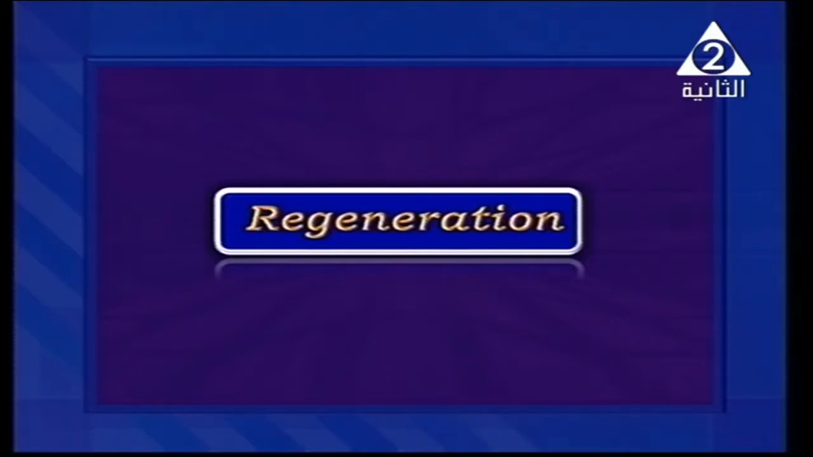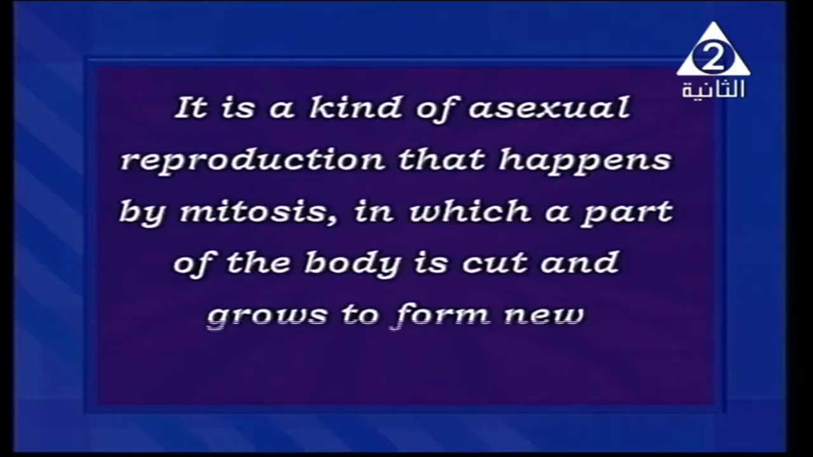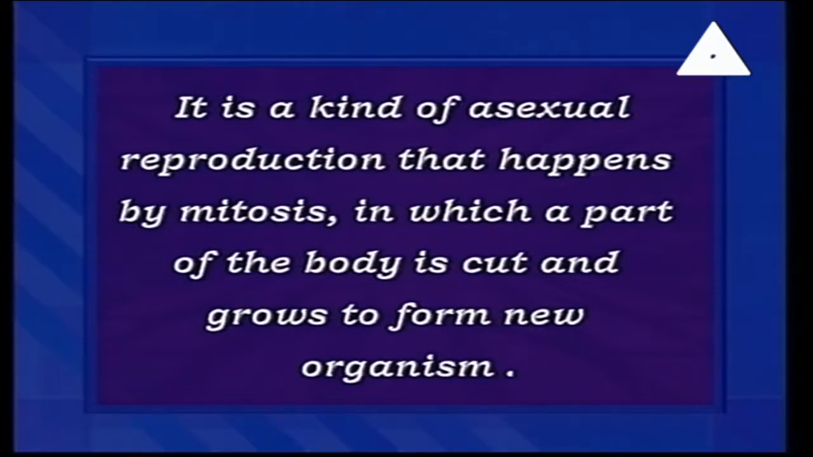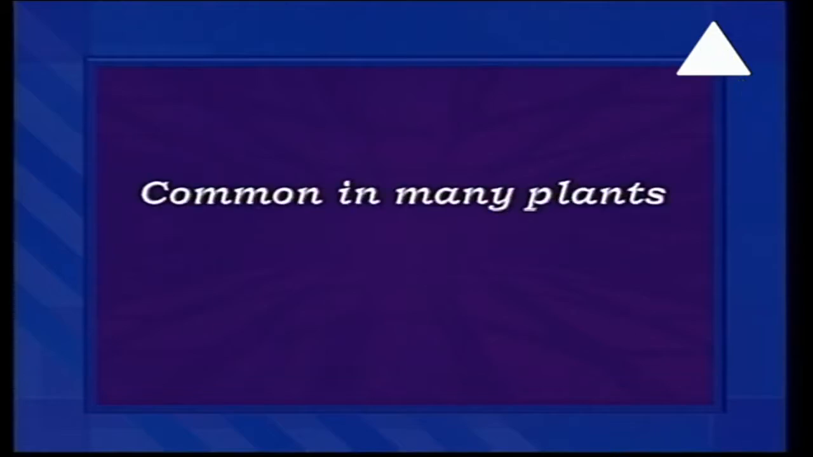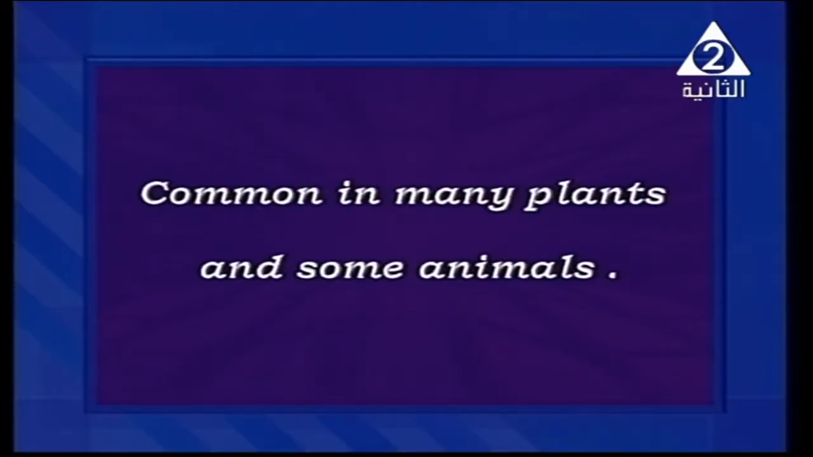In our lesson, we need to know what it means and some examples of regeneration. Well, it is a kind of asexual reproduction that happens by mitosis in the nucleus of the living organism, in which a part of the body, if you cut it, grows to form a new organism, such as starfish and some types of worms like planaria. It's most common in many plants and some animals.